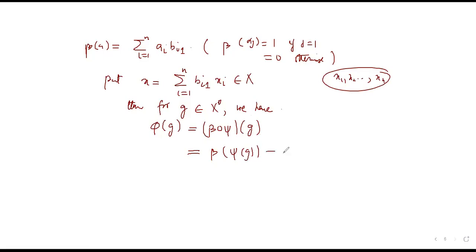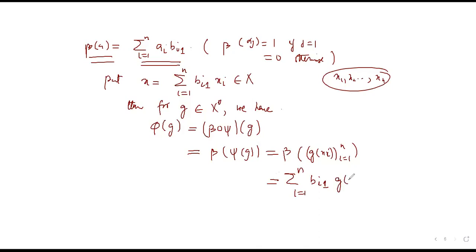And psi of g we had defined initially as an n-tuple, g of xi, i runs from 1 to n. Now we know what this does with n-tuples. For any n-tuple, beta of a is given by this formula when I did the change of basis, so here this should come: summation i runs from 1 to n beta i1 g of xi.